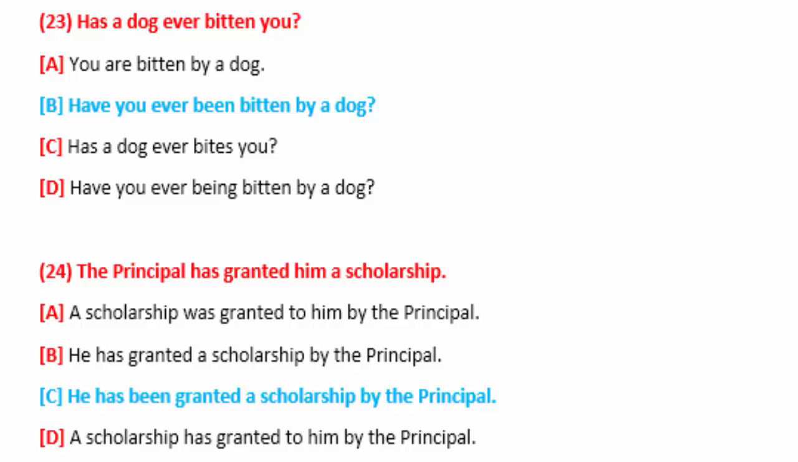Sentence number 24. The principal has granted him a scholarship. This is also a very easy sentence. The principal has granted him a scholarship. This is also a present perfect sentence, and option number C is correct. He has been granted a scholarship by the principal.